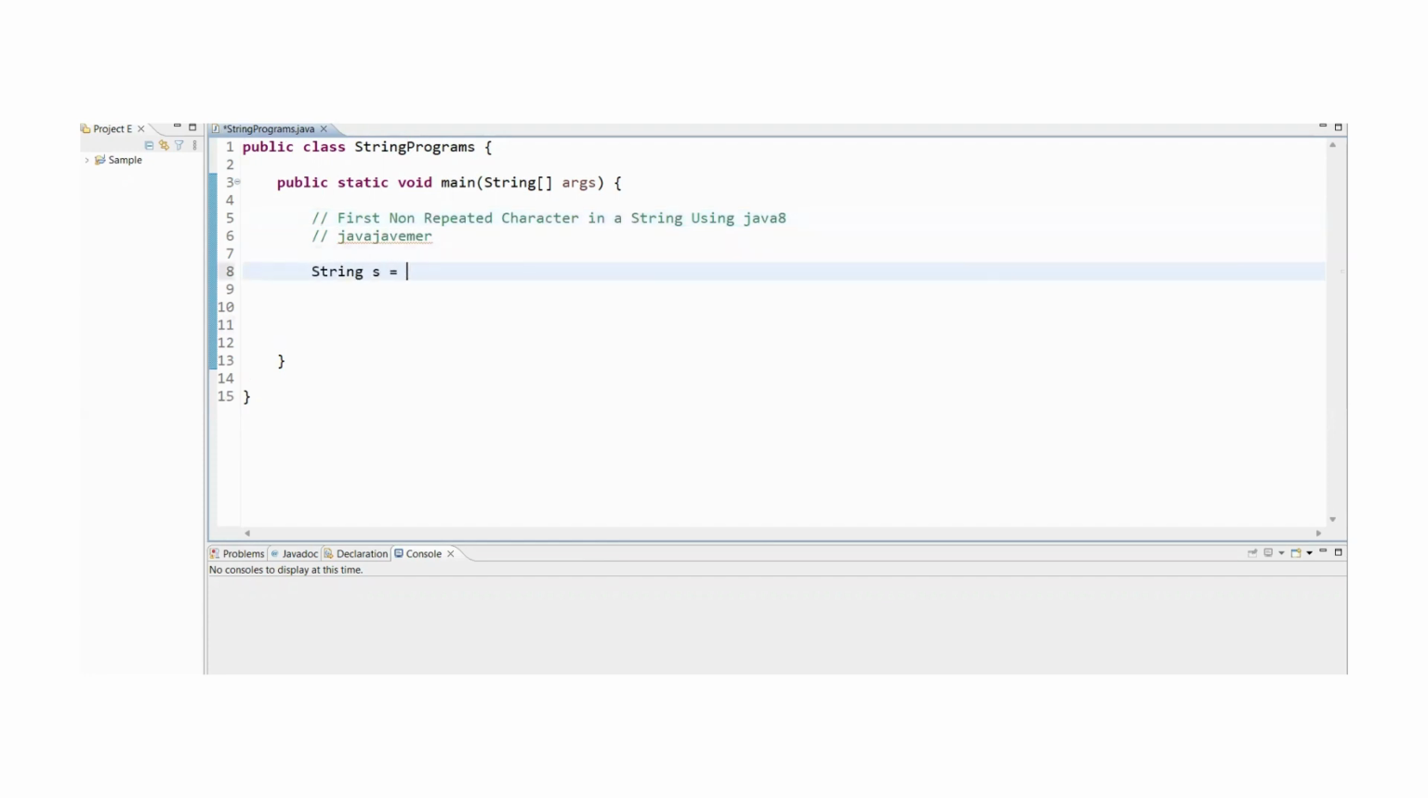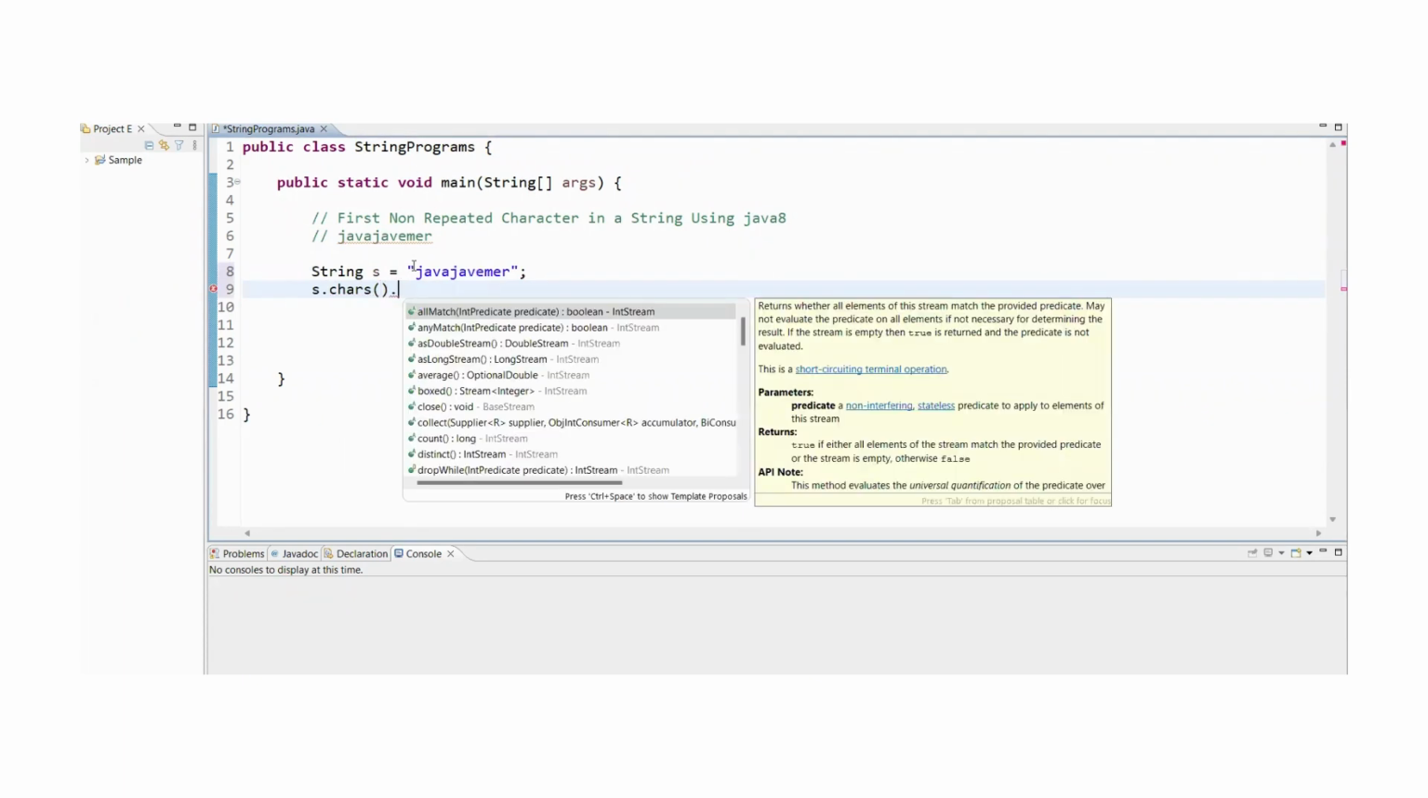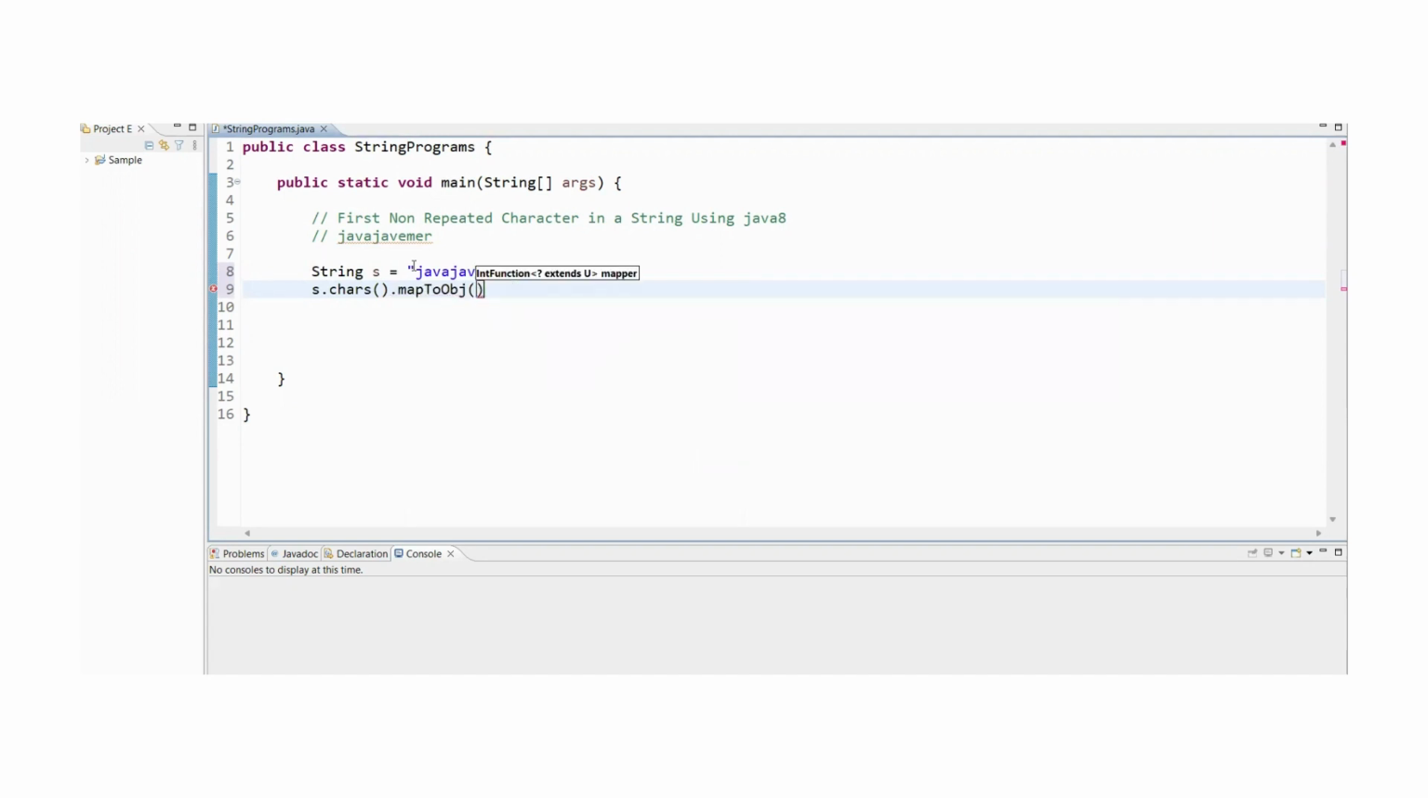Let me take this one. In this particular string, I'm going to use the chars and map to object. This chars is going to return us the particular int stream. First j will come, and it is going to convert to an int value, and it is going to generate some int stream. And we are mapping that to an object.